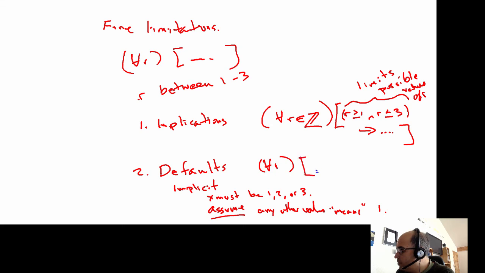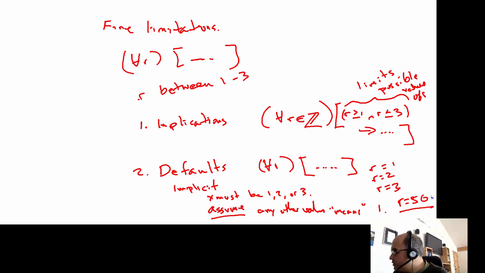So we'll say for all r, and then some property here. Now let's suppose that r is equal to 2. Well, then we're talking about the second row, no discussion. R is equal to 3. We're talking about the third row, no discussion. R is equal to 1. We're talking about the first row, again, no discussion. But let's suppose that R is equal to 50. Well, there is no 50th row. So what we'll do is we'll just treat this exactly as if you had said R is equal to 1.